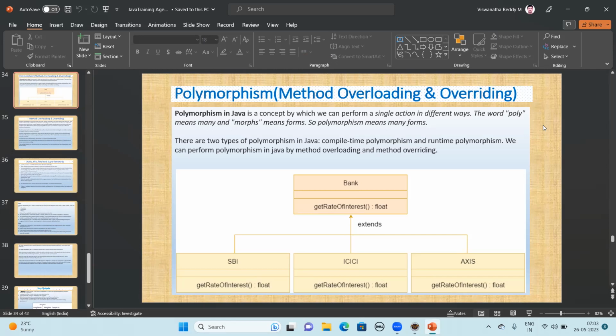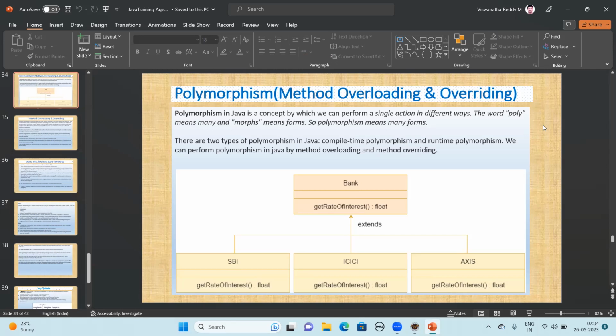Let's take one more real-time example: a bank. You want to open an account in a bank. There are a number of banks, and each bank has its own name: SBI, Axis, ICICI, IDFC, Bank of Baroda, like that. Let's think about the rate of interest.